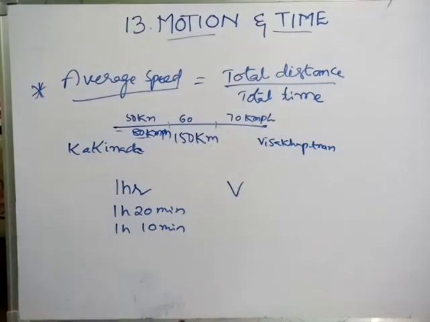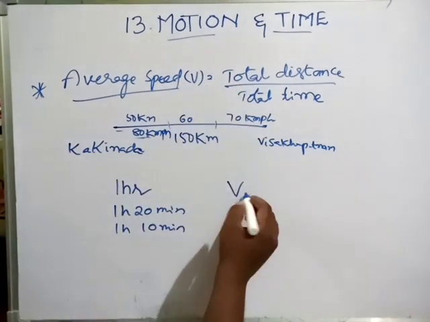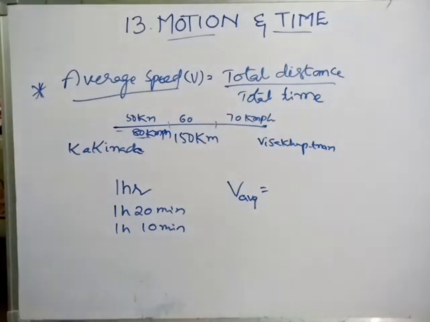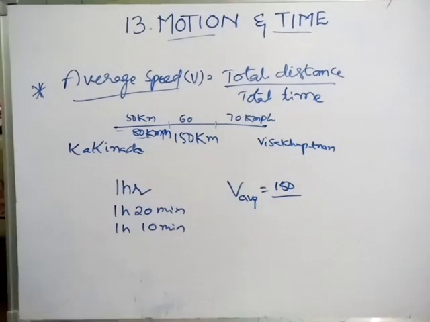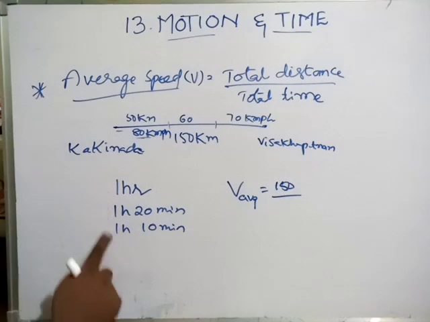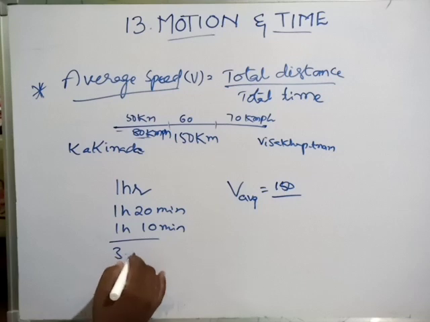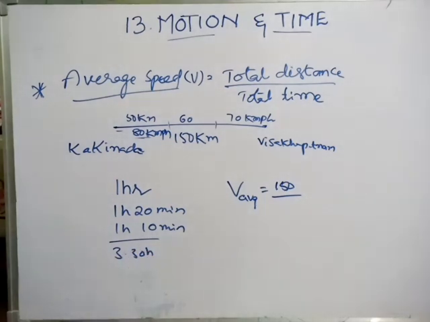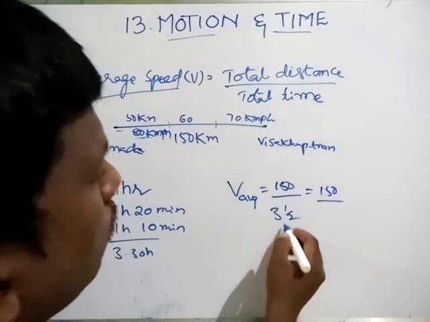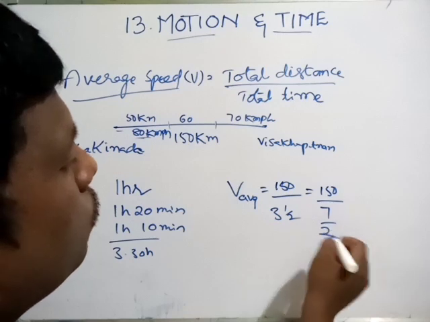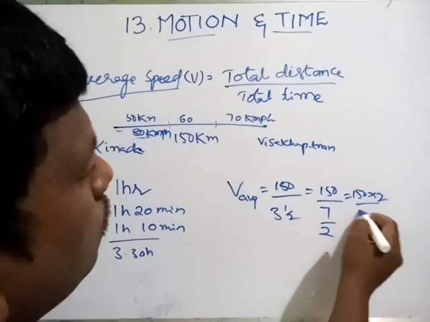The speed symbol is V. So V average, the average speed, is equal to total distance, 50 plus 50 plus 50, which is 150, by total time, which is 3 hours 30 minutes, that is 3.5 hours. So 150 by 3.5, that is 150 by 7 by 2, the 2 goes up, so 150 times 2 by 7.